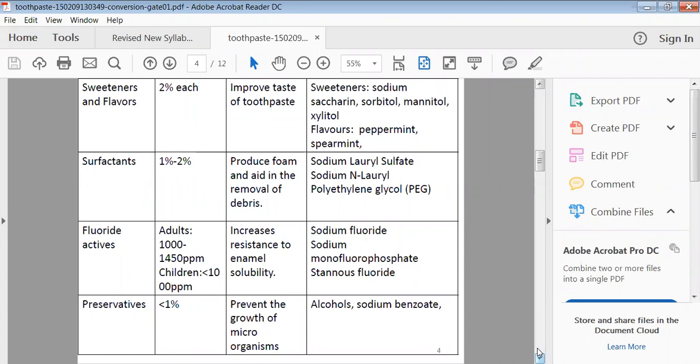So the surface acting agent will help to loosen the bonding between the stains and the teeth, and the abrasive agent will remove that material from the teeth surface. So with the help of the surface acting agent as well as the abrasive agent, it is possible to clean the teeth very easily. So there are two types of surface acting agent.